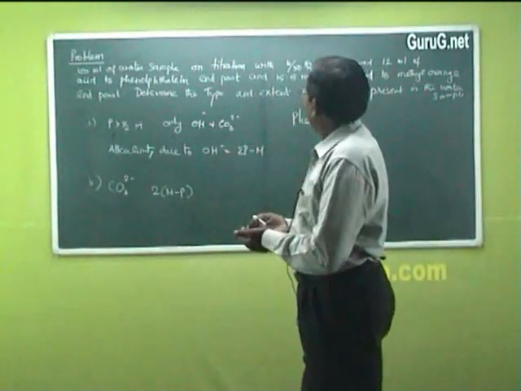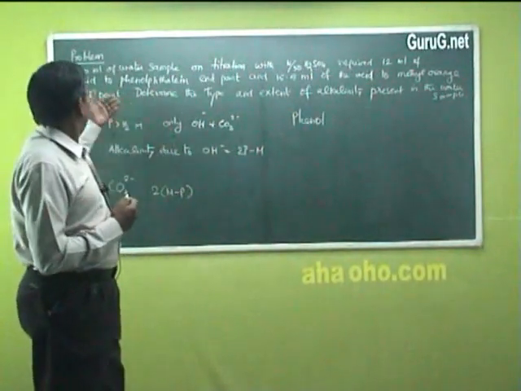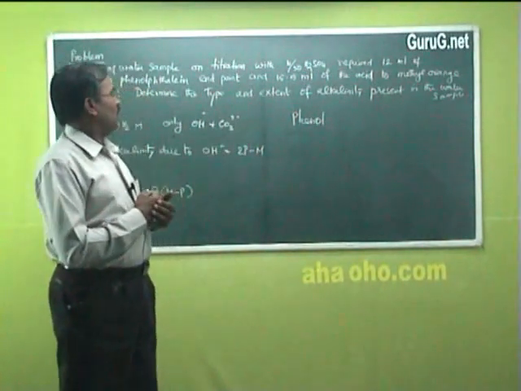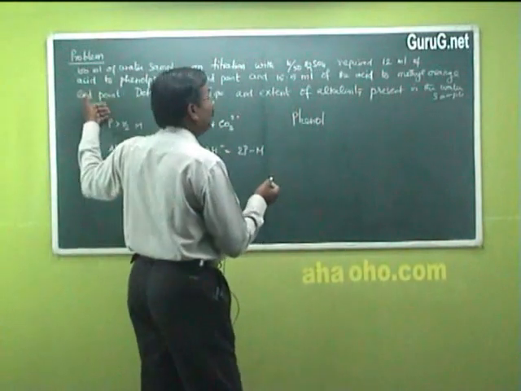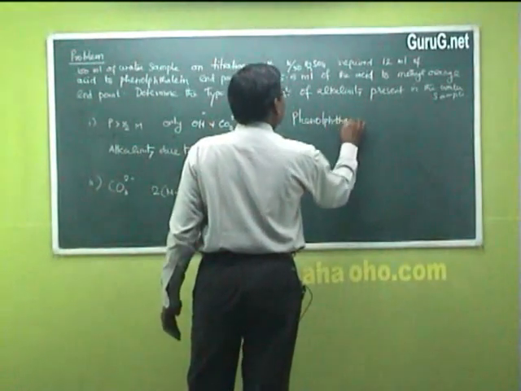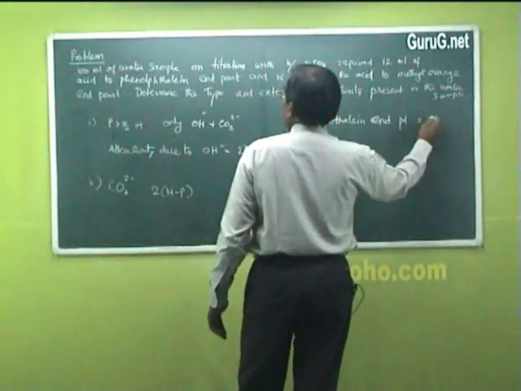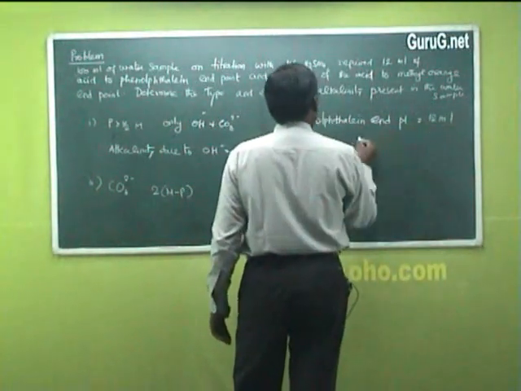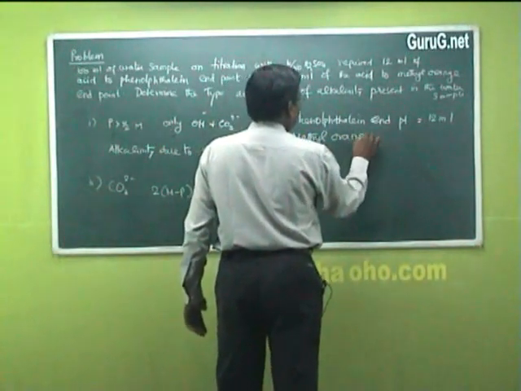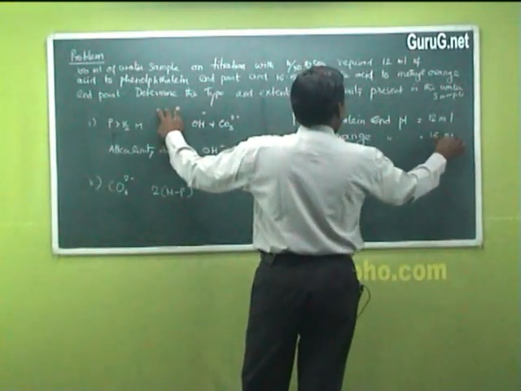100 ml of water sample on titration with N/50 sulfuric acid, 12 ml of acid consumed for phenolphthalein endpoint, and 15.5 ml of acid consumed for methyl orange endpoint. So phenolphthalein endpoint, that is 12 ml, methyl orange 15.5 ml.